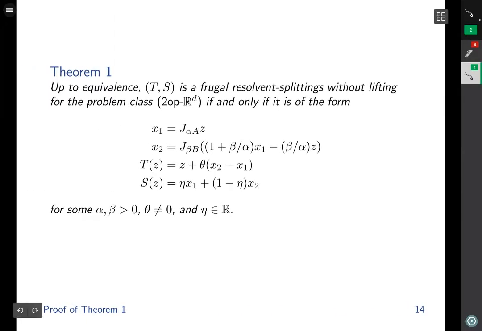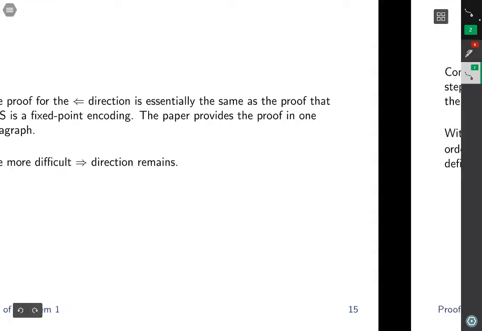The forward direction states that any frugal resolvent splitting without lifting is equivalent to this form. That is the forward direction. That is the more difficult direction. Let's focus on that part.